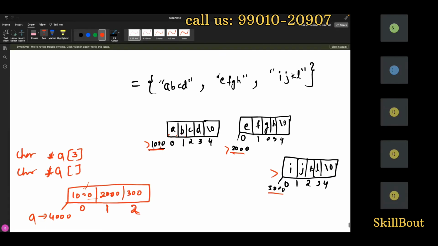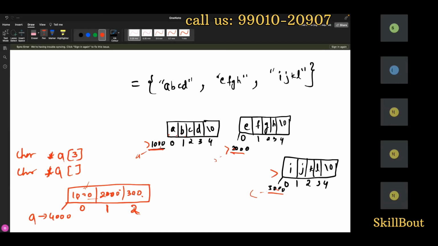I can do two things. For this one, I can tell A. For this one, I can tell B. For this one, I can tell C. That becomes like a normal variable. Now you know this array concept. I will take this one's address here. I'll take this one's address 2000. I'll take this one's address, this is 3000. That's contiguous.